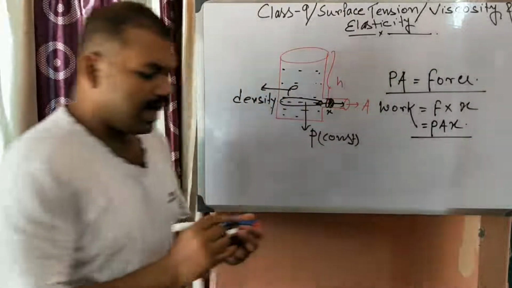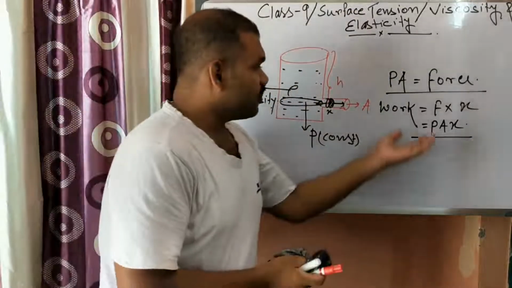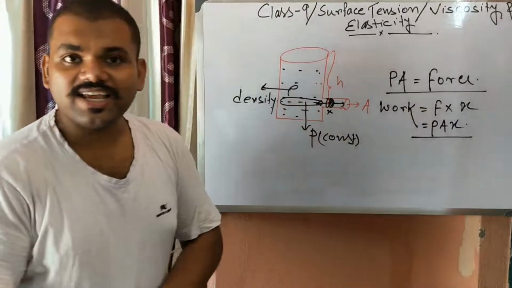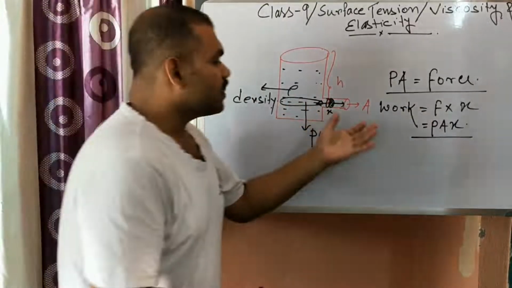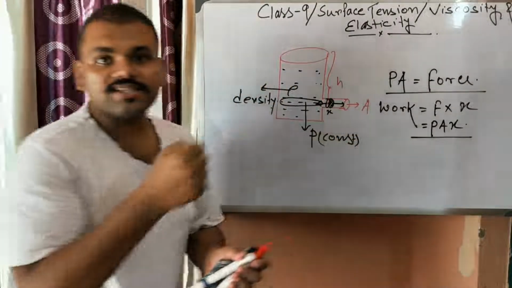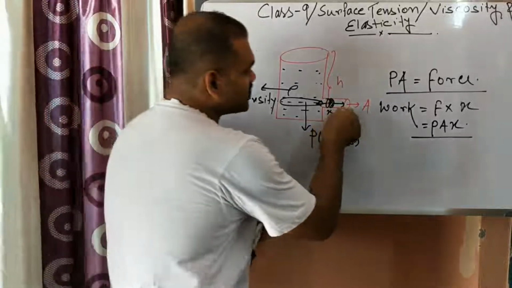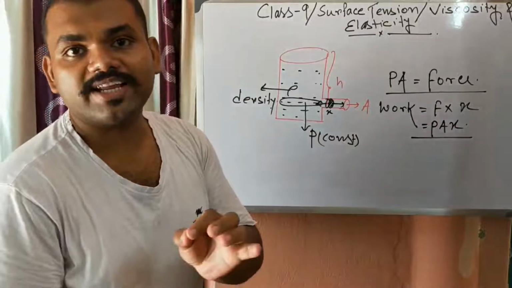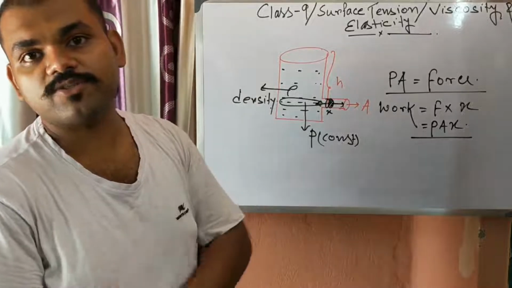Okay, now this work done remains as potential energy. Or you can say, what amount of mass is input due to the shift of this piston. There is no kinetic energy developed because the velocity is very small.